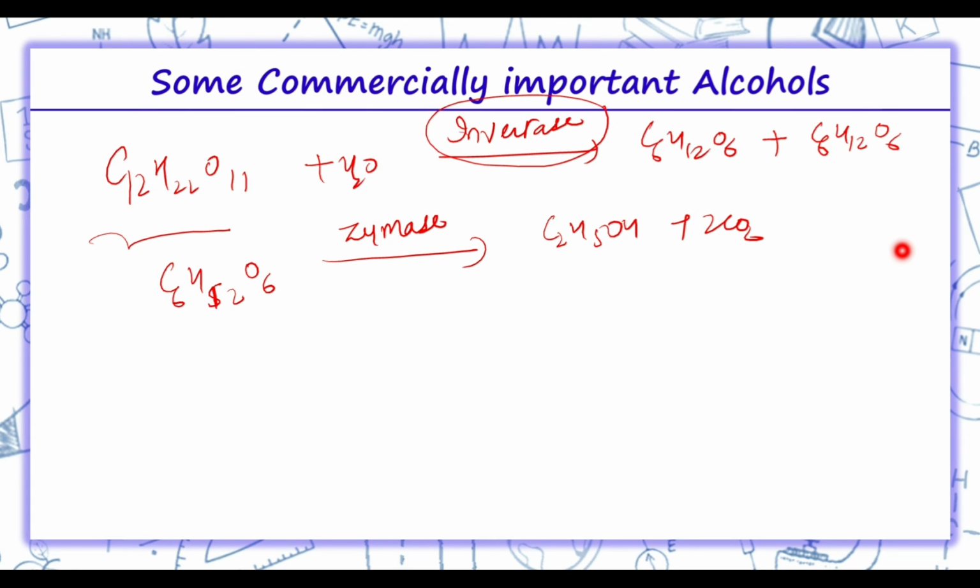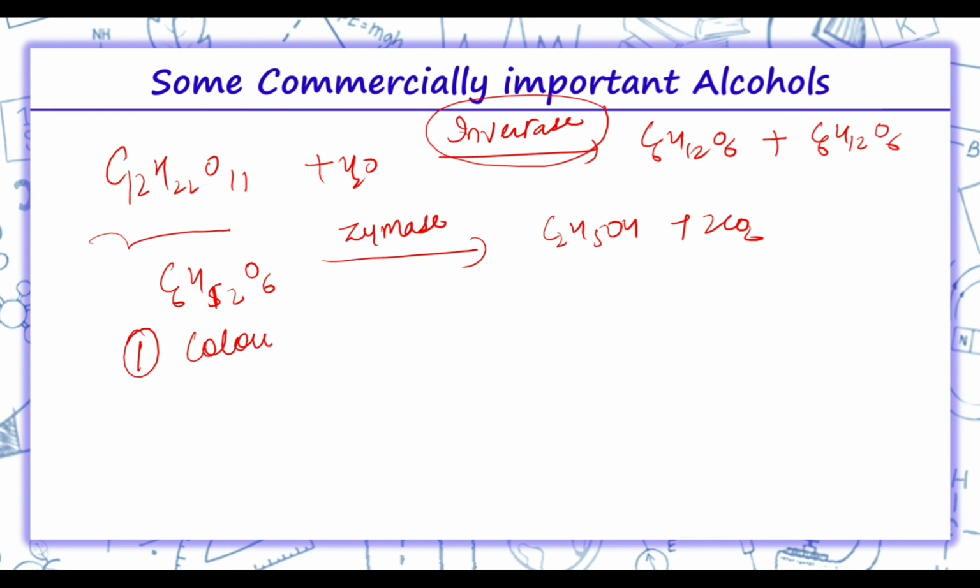So, this alcohol is basically used in wine making. Grapes are the source of sugar and yeast. As grapes ripen, the quantity of sugar increases and yeast grows on the outer skin. Thus, when grapes are crushed, sugar and enzyme come in contact and fermentation starts.